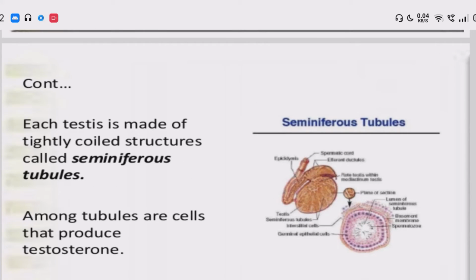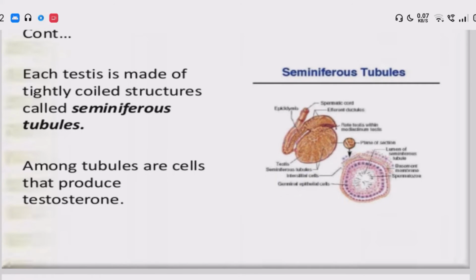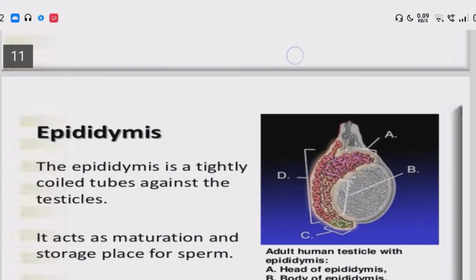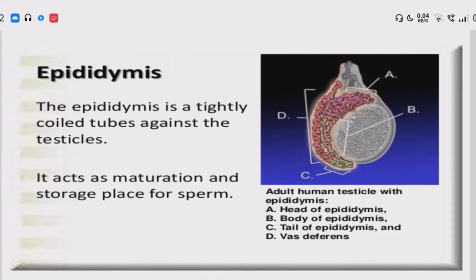Each testis is made up of tightly coiled structures called seminiferous tubules. Here, among the tubules are cells that produce testosterone. The next part is the epididymis. The epididymis is tightly coiled tubes against the testicle. It acts as a maturation and storage place of sperm.